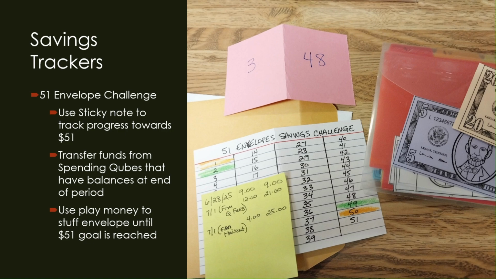Now, the 51 envelope challenge, usually what I'll do is I'll pull the index card that's that pink color, and the one that I pulled this time had a 3 plus 48, which would be 51. So I would normally take a color and color in the numbers 3 and 48 on my index card, but I wasn't able to put $51 away. I was only able to put $9 away.